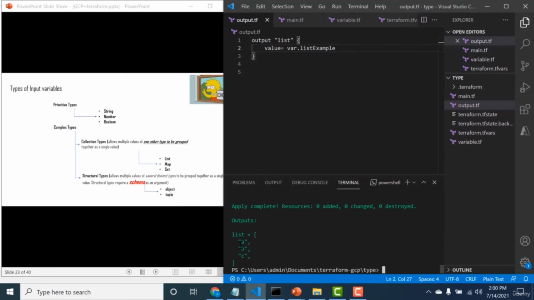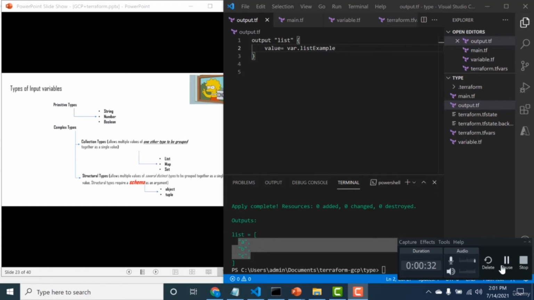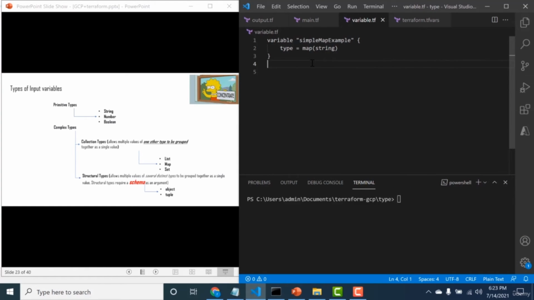Now you can see that using your set, you can display all the values. So the only thing that is not possible using set is the concept of indices where you want to just target a specific value. So now let's talk about maps. In our previous example, we talked about list and set. In this particular example, we'll talk about map.